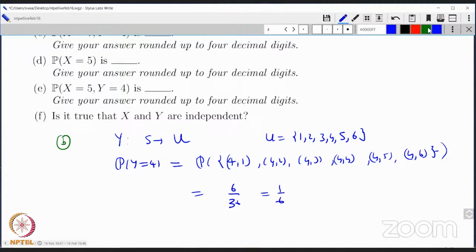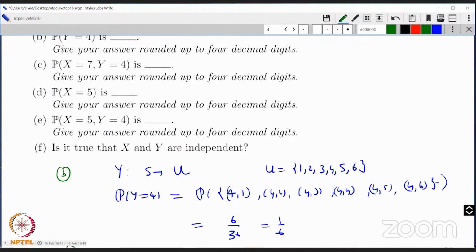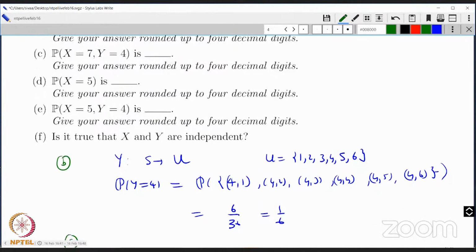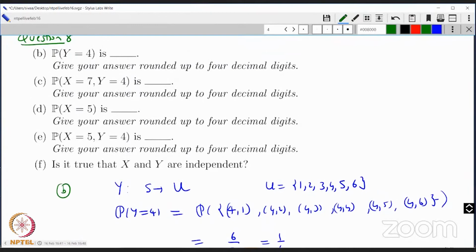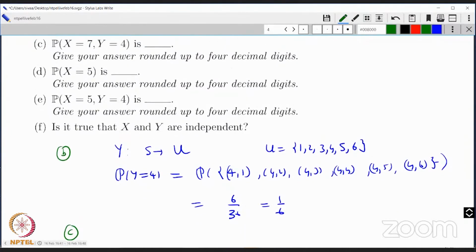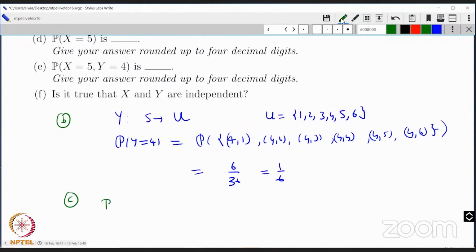Very nice. So let me do C now. C is a little bit complicated. Let's do probability x equal to 7, y equal to 4. So probability x equal to 7, y equal to 4. Here the trick is I'm fixing both the range of x and y, right?